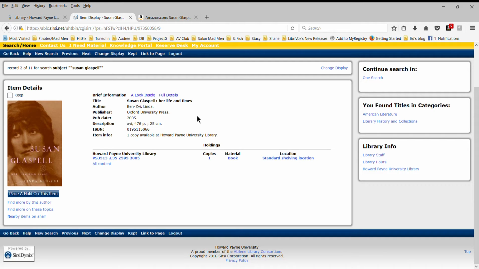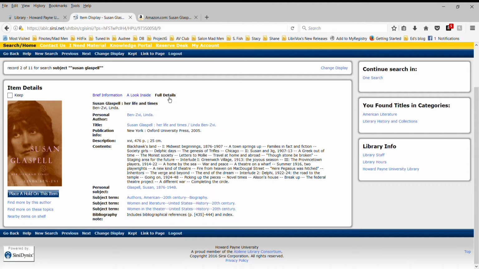So that suggests in-depth, detailed discussion. So right there, we've got 3 pluses from our list of 7 criteria. We've got likelihood of peer reviewing, we've got in-depth discussion, and we've got a timely recent book. So very good. Now what do we get if we get full details?